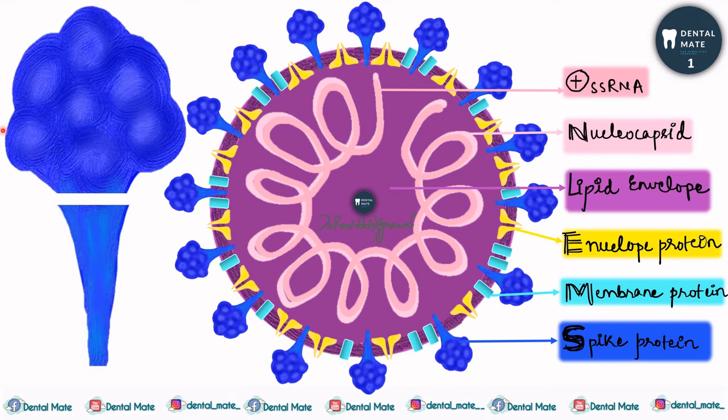So what happens is when the S1 and the S2 subunits are combined, see, the S2 subunit is basically acting like a spring. When it is combined with the S1 subunit, it is condensed and inactive. As soon as the S1 subunit is removed, the spring gets activated and it attaches to the host cell membrane. Okay.